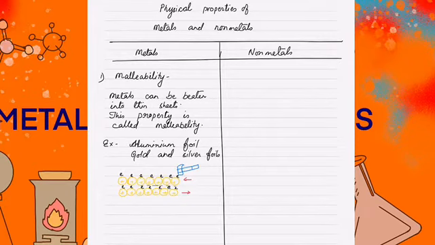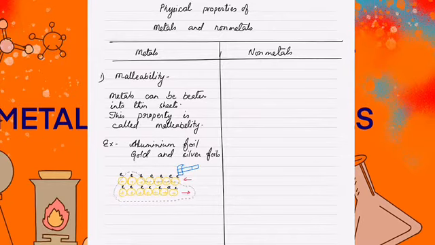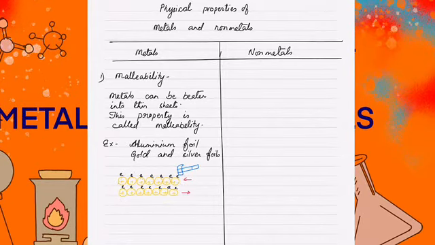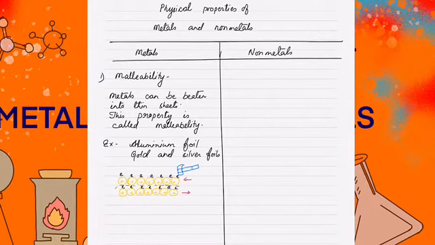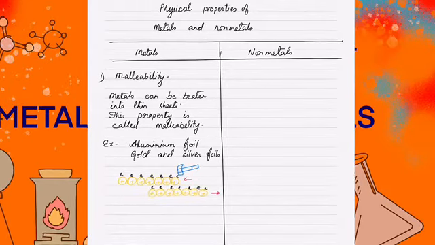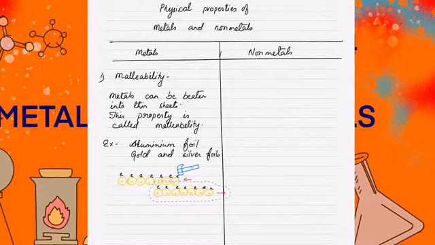The electron layer acts as a lubricant. When we beat a metal sheet or a piece of metal with a hammer, these electrons help the layers of atoms to move over each other, and it can be converted into sheets.